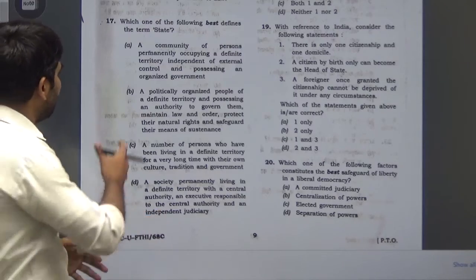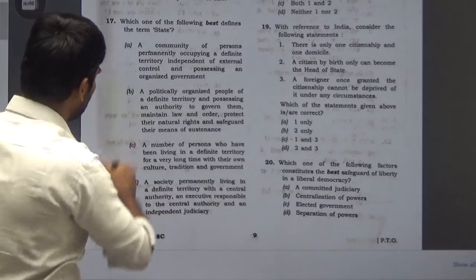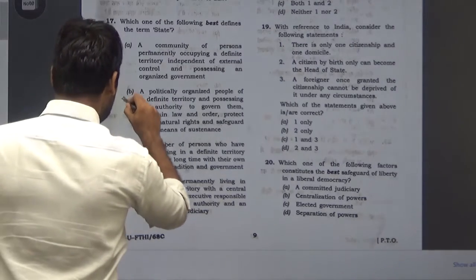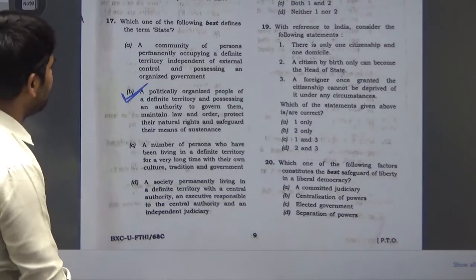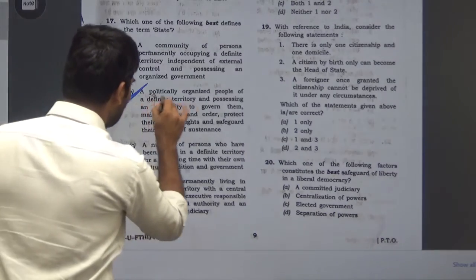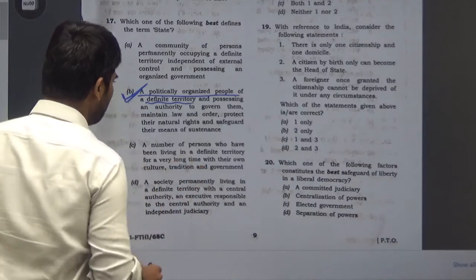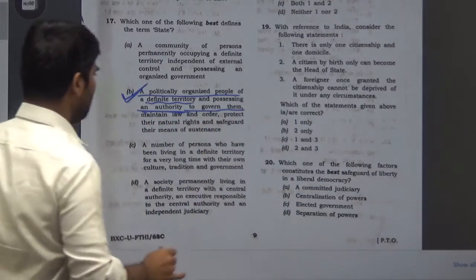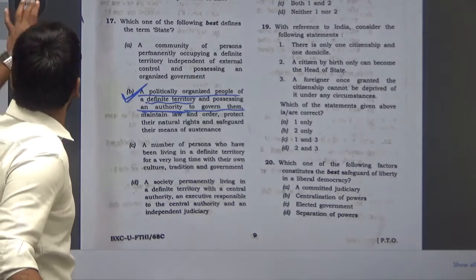While looking into this definition, we found this option B is closer to the term state: a politically organized group of people with definite territory and having central authority. Okay, so the answer for question number 17 is B.